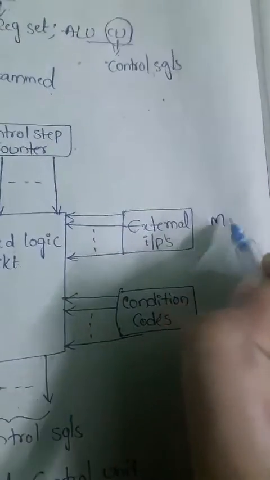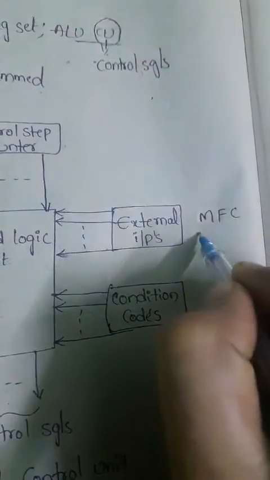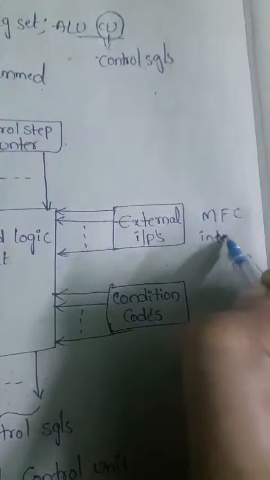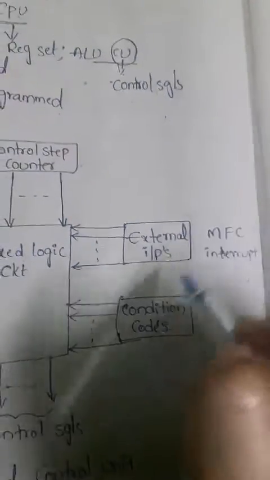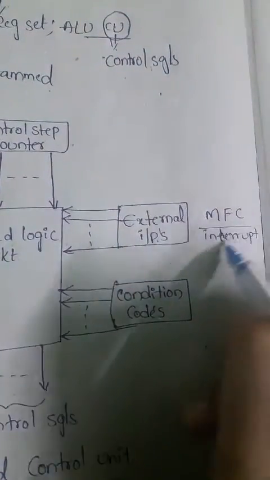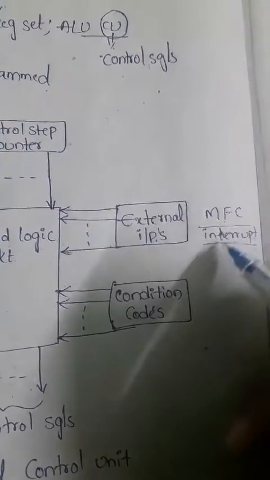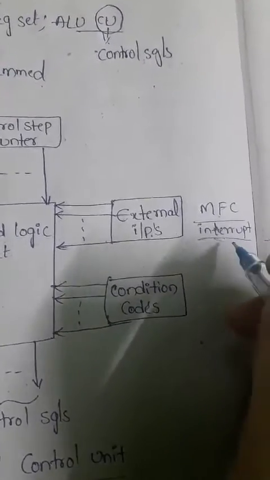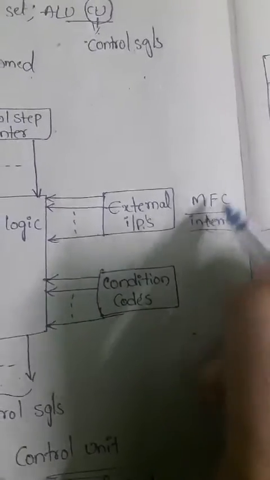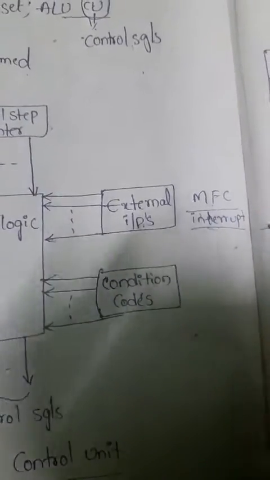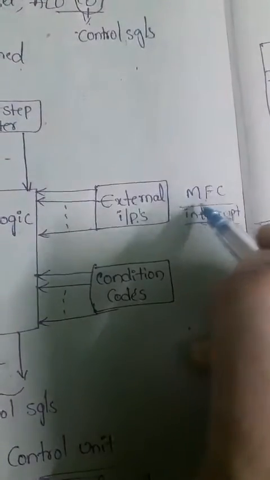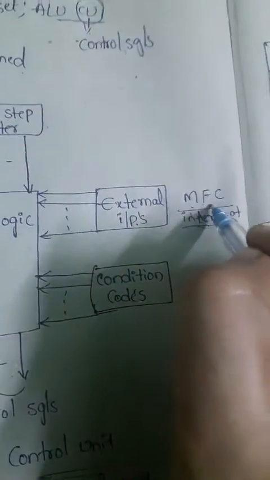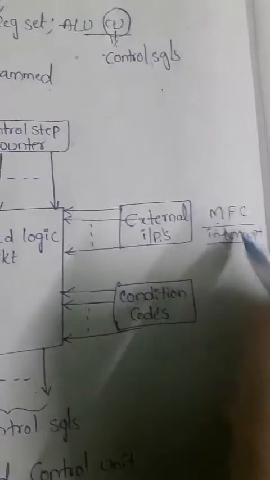The external inputs we can use here are one, the MFC signal, and the other, the interrupt signal. Interrupt we already discussed in the first unit. You can go and search that concept, and you can easily identify it with the help of the first unit. MFC is nothing but memory function complete. So these two signals we call the external inputs.